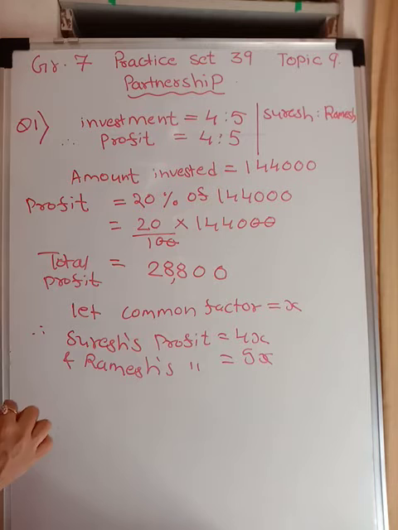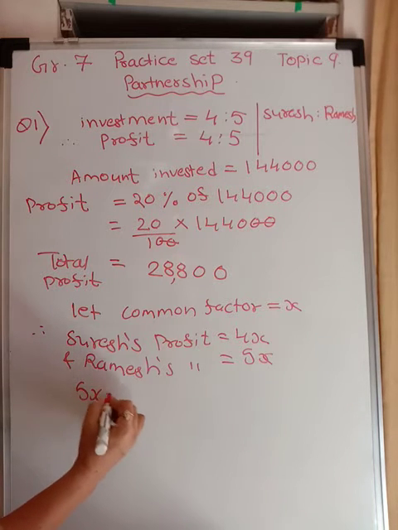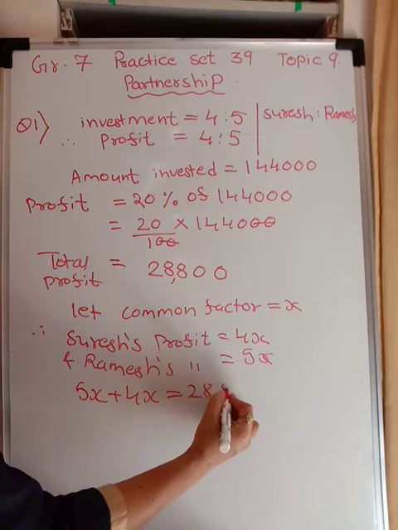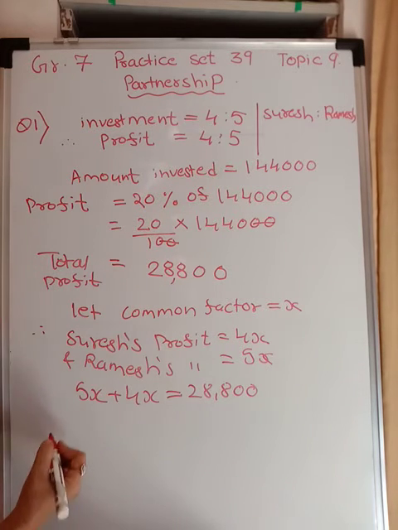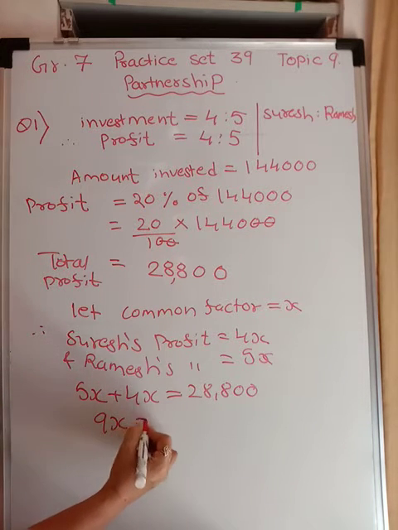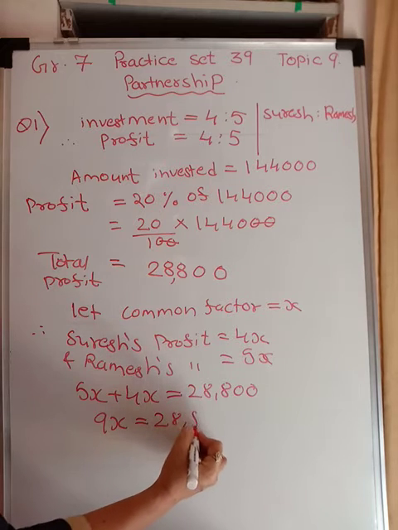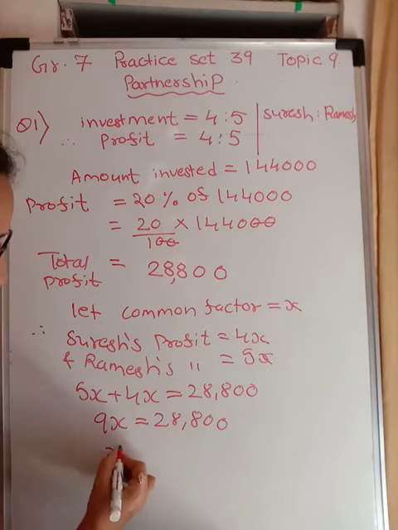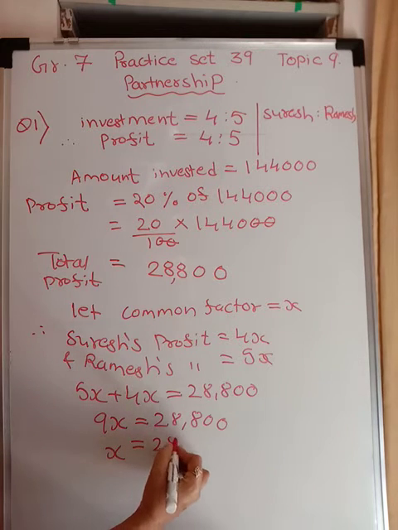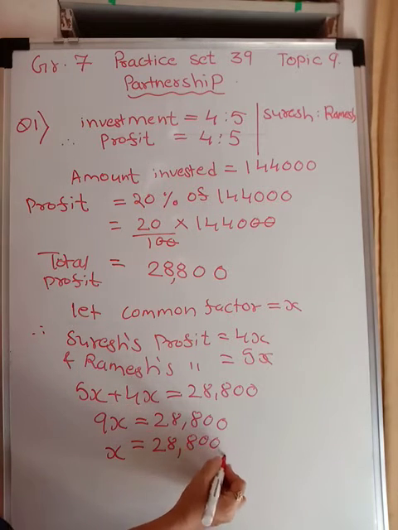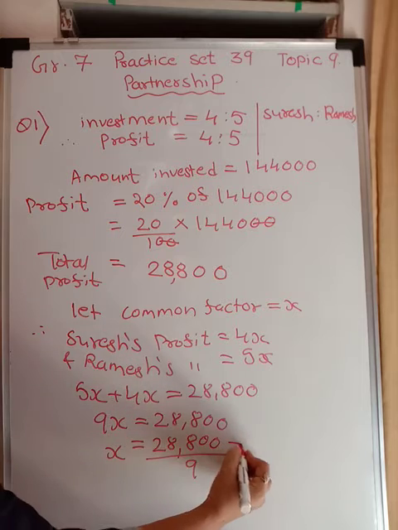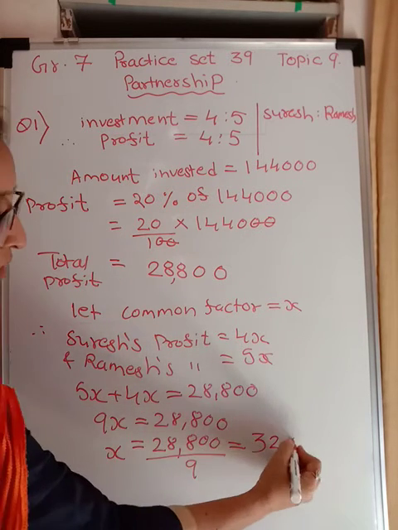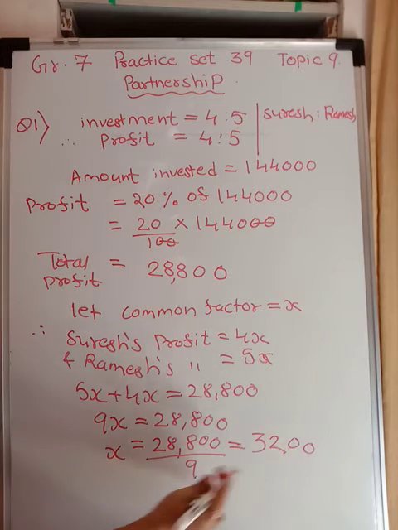Total is 5x plus 4x. Together they got 28,800. So 9x will be equal to 28,800, and so x will be equal to 28,800 upon 9, which comes out to be, 3 nines are 27, 2 nines are 18 and 0, 0. We got the value of x.